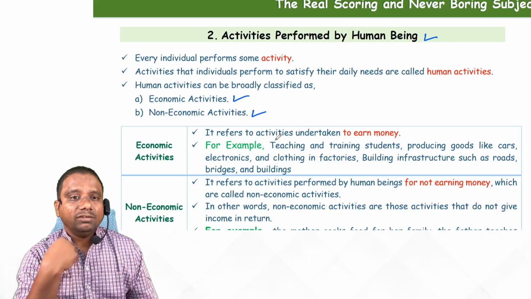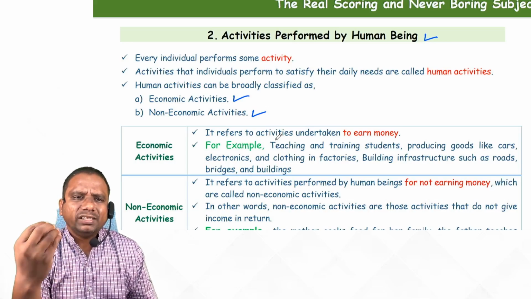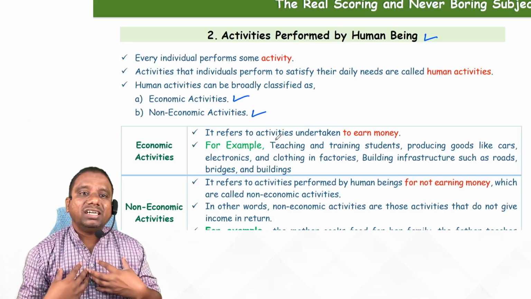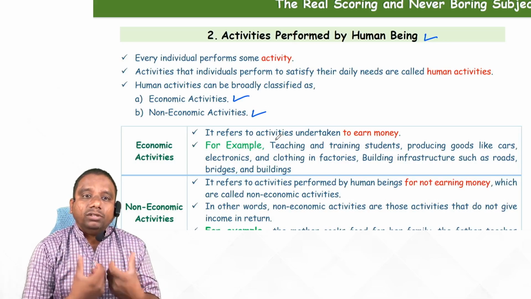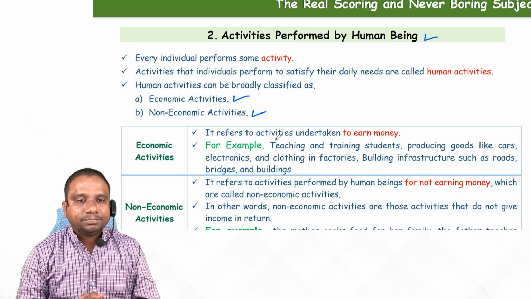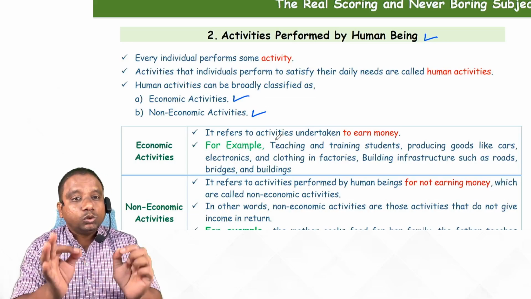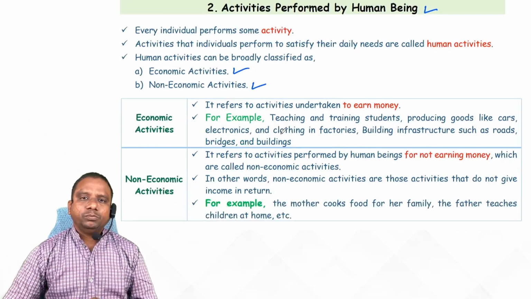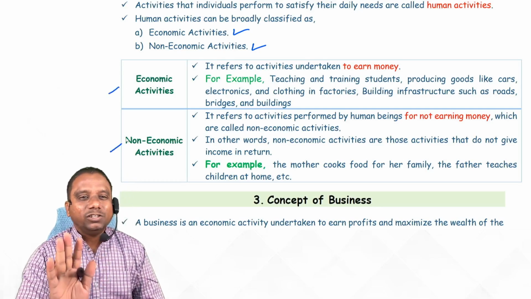See, as human beings, we need money, na? In a day, we do so many activities. Out of them, from some activities we generate money, and from other work we don't generate money. The work which we have done to earn money is specifically called economic activity. The activity which we have done without receiving any money, just to satisfy our wants, is non-economic activity. Simple question.